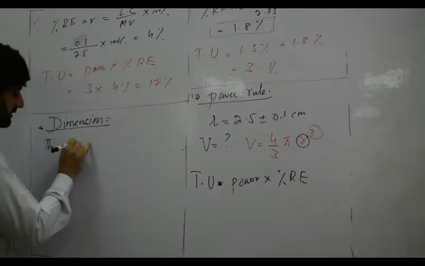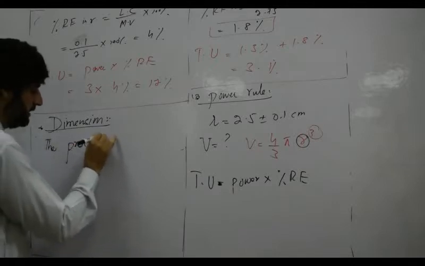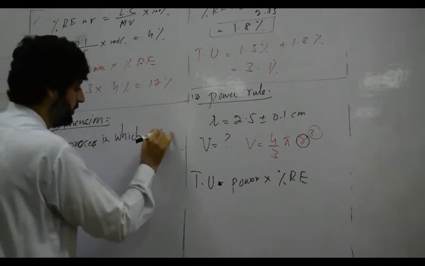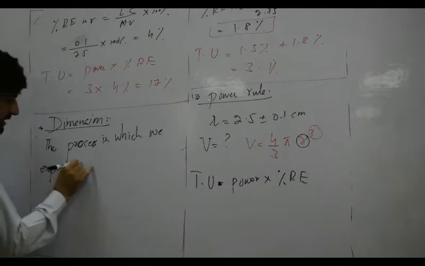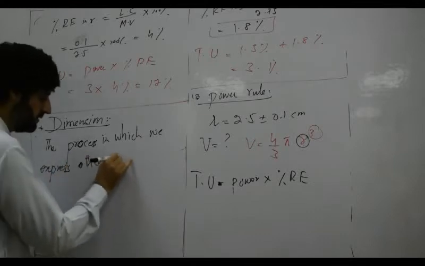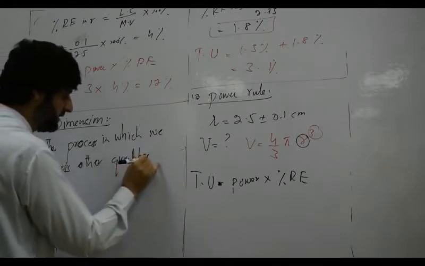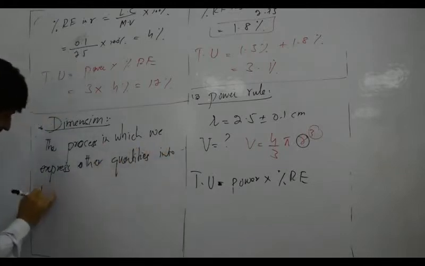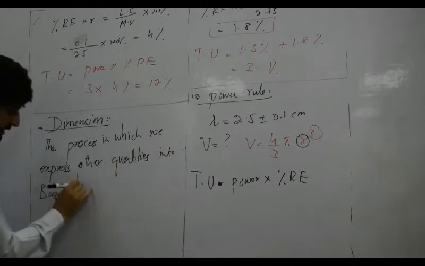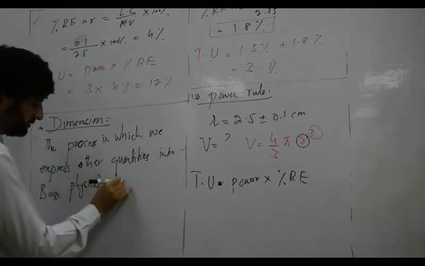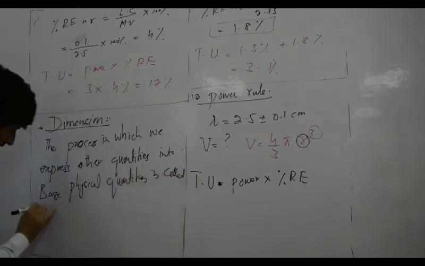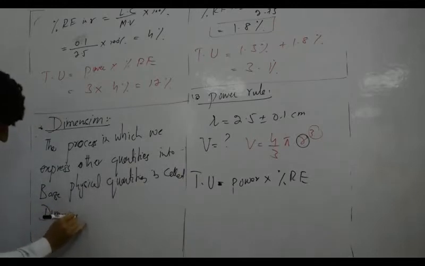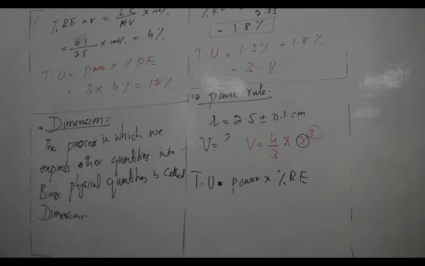The process in which we represent or express other quantities in terms of base physical quantities is called dimensions. In which we represent other quantities into the base physical quantities is called dimension.